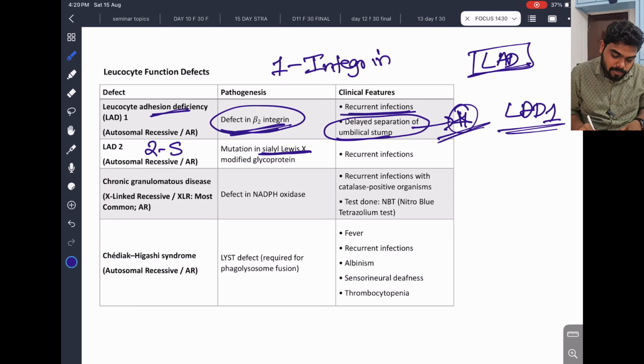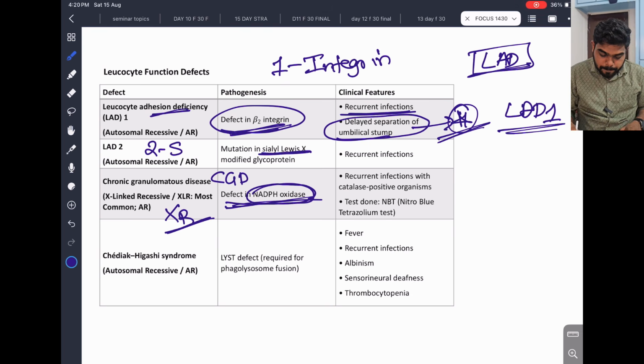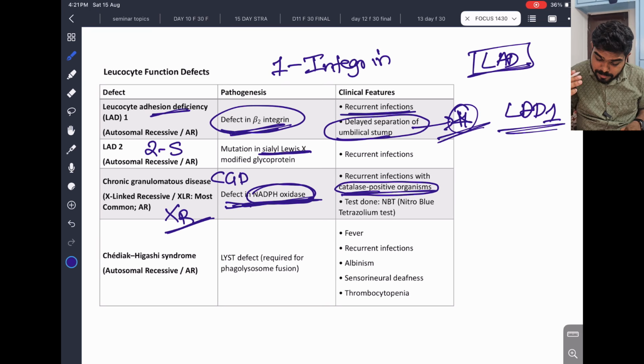Another one is chronic granulomatous disease because of a defect in NADPH oxidase. This is very important. It is X-linked recessive. Here there are recurrent infections with catalase positive organisms because of the NADPH oxidase defect. This catalase positive organism causes recurrent infection. This is very important, they can ask this also. We will discuss this also.